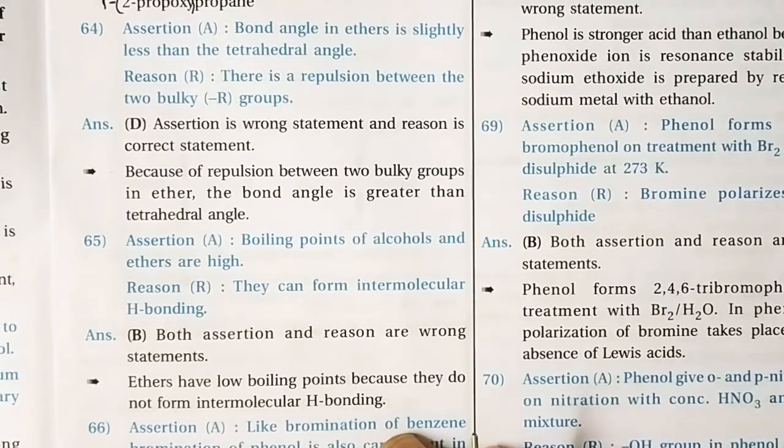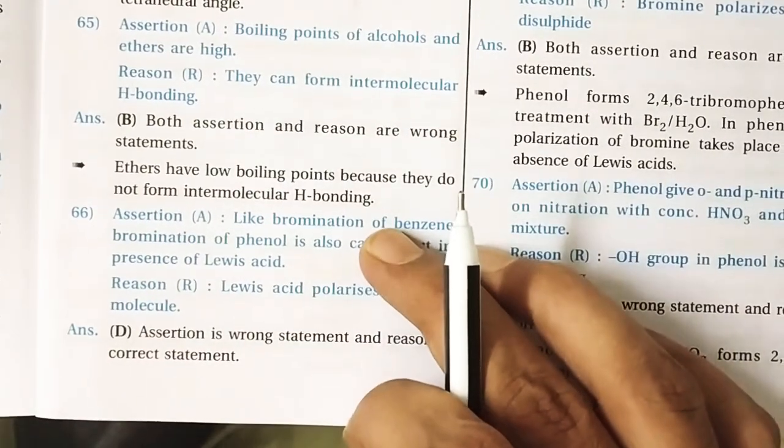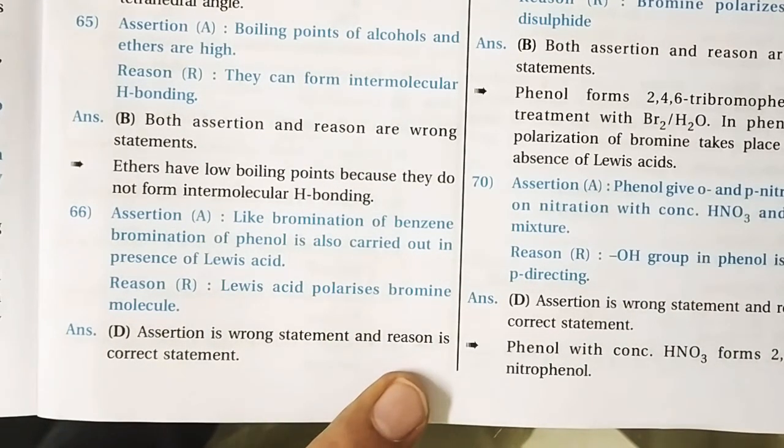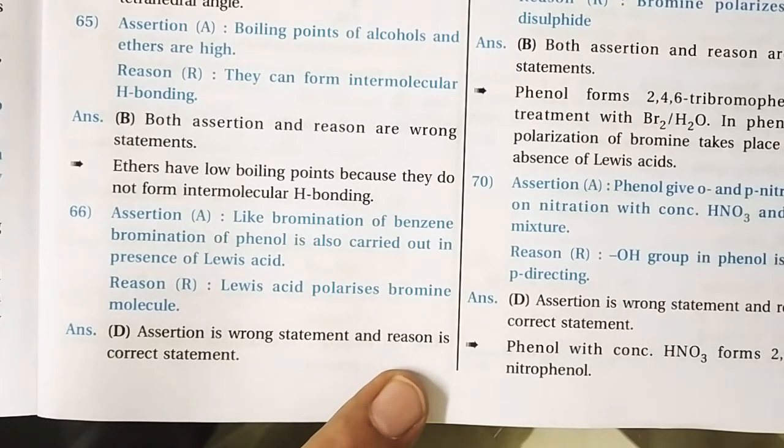Next one, 65. The assertion given is: boiling points of alcohols and ethers are high. No, not so. Because ethers do not have intermolecular hydrogen bonds. There is absence of intermolecular hydrogen bonding in ether, but alcohol still has hydrogen bonding. So our assertion is wrong in nature. The reason says they can form intermolecular hydrogen bonding. The reason is also a wrong statement, because only alcohol forms intermolecular hydrogen bonds, not ether.